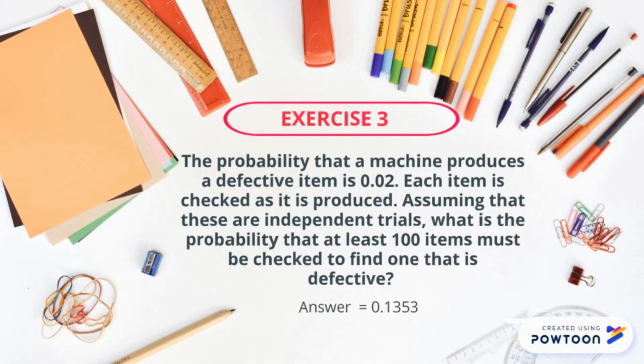Exercise 3. The probability that a machine produces a defective item is 0.02. Each item is checked as it is produced. Assuming that these are independent trials, what is the probability that at least 100 items must be checked to find one that is defective? The answer is 0.1353.